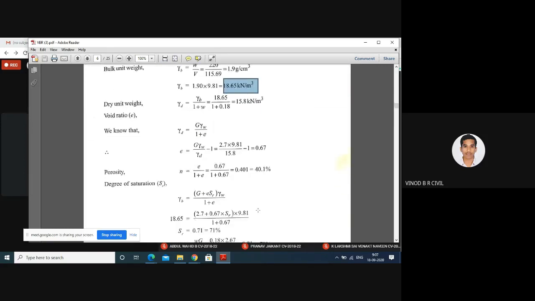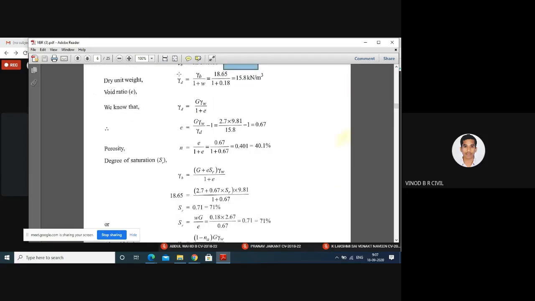Okay. Next, dry unit weight gamma D is equal to gamma B divided by 1 plus W. Gamma B is 18.65, divided by 1 plus the water content, 18%, given in the problem. Therefore, gamma D is equal to 15.8 kilonewton per meter cube.